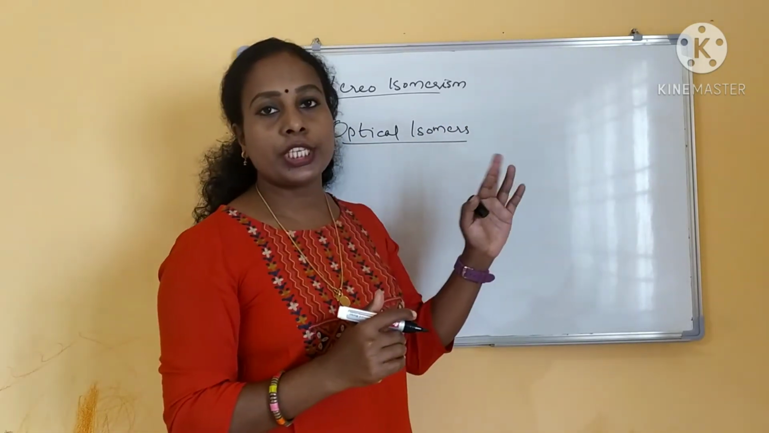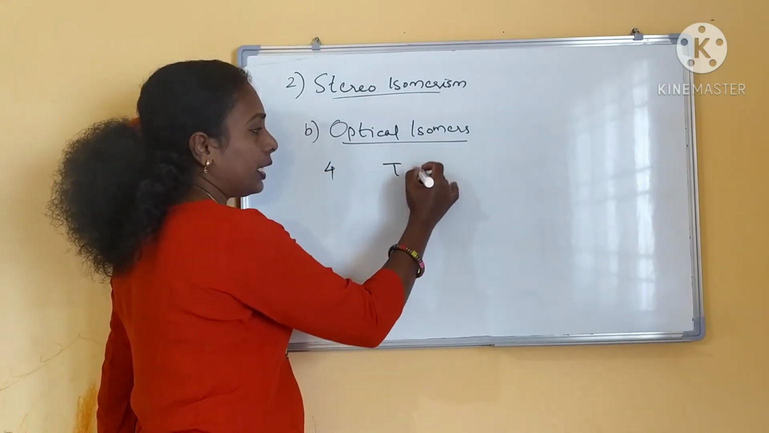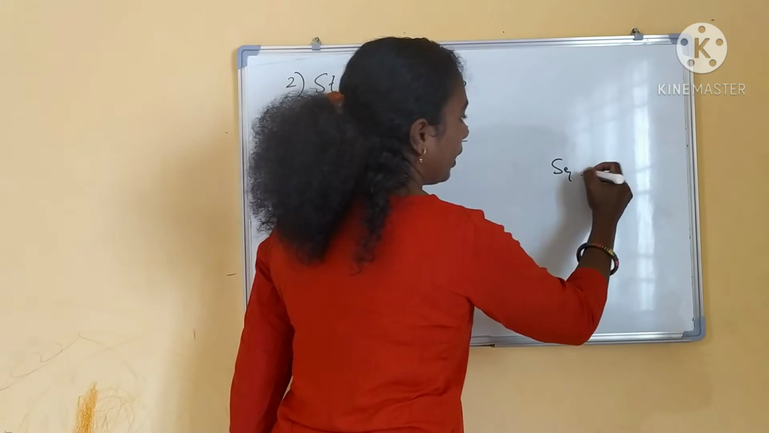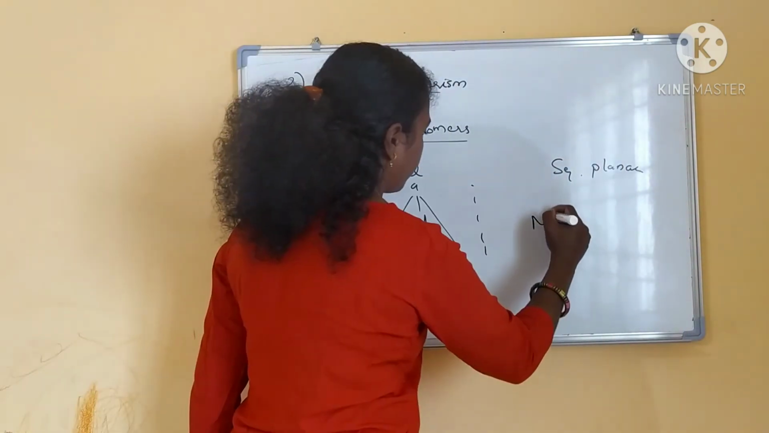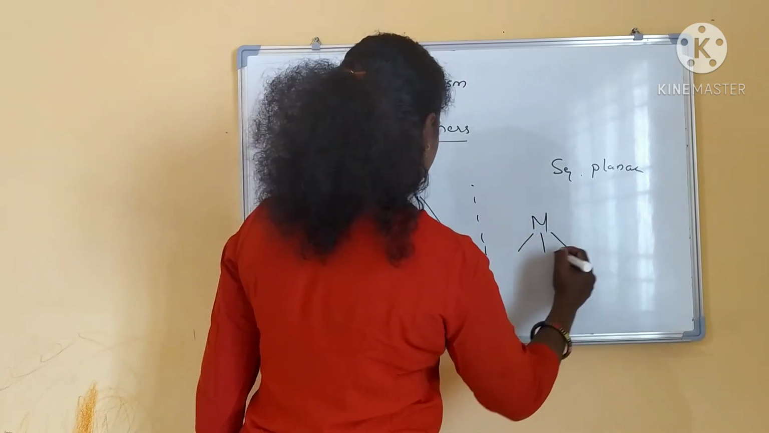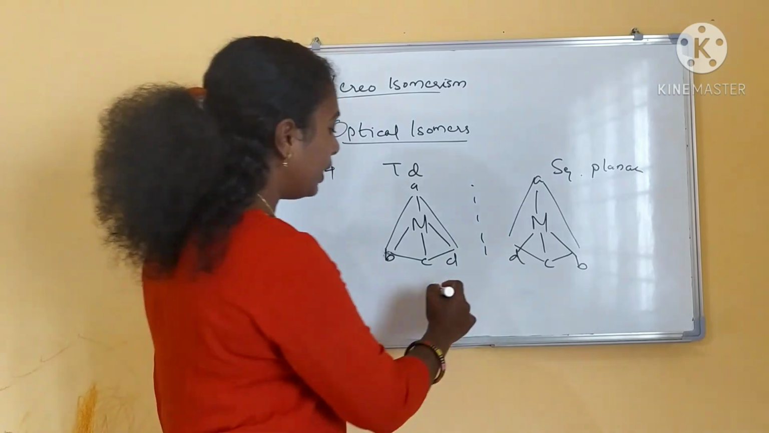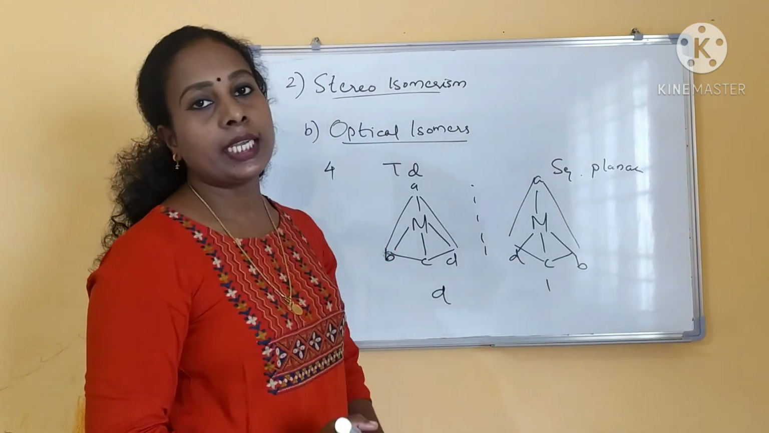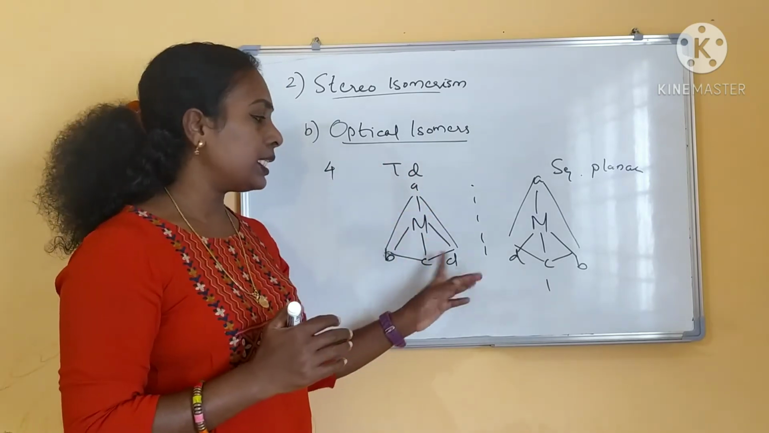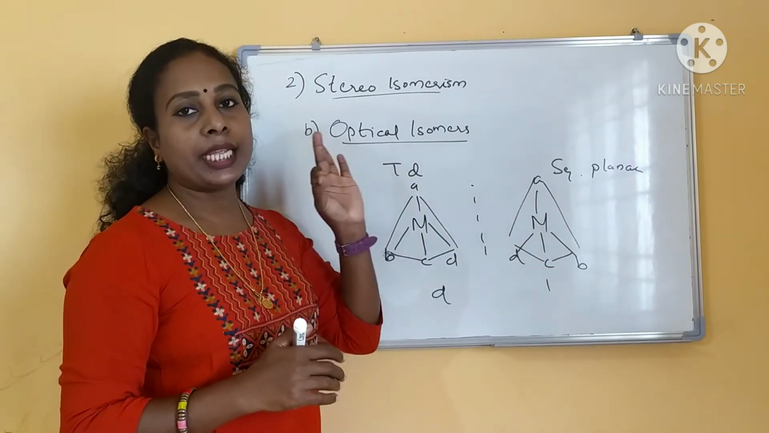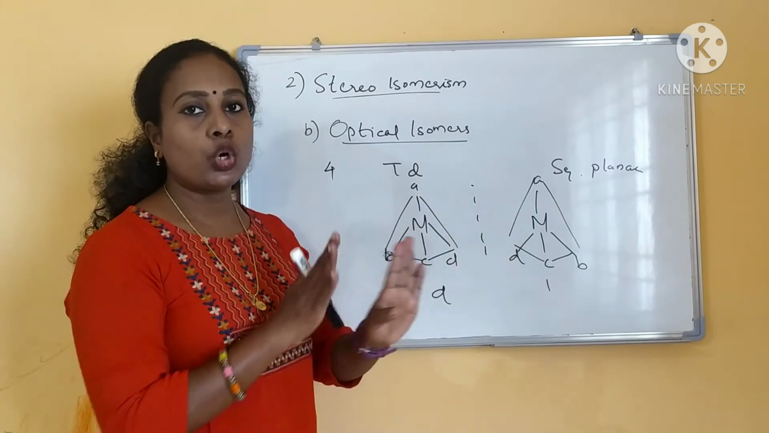Optical isomerism in coordination complexes, two types are there. First is four-coordination: tetrahedral complexes and square planar complexes, right? So if you see the tetrahedral complex, this is optically active. D and L isomers we will say. What are D and L isomers? Tetrahedral complexes of MABCD type will show optical activity because of non-superimposable object and image.